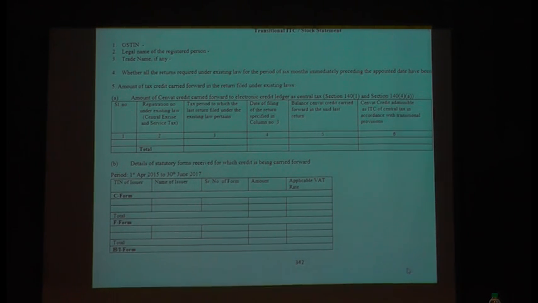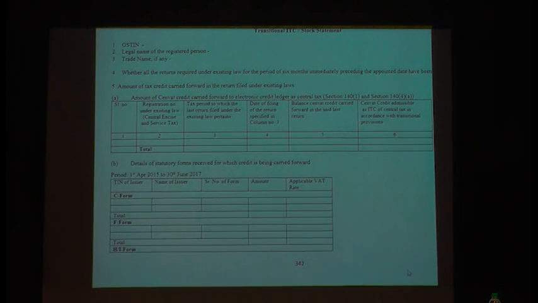This is the next very important aspect now. Date of statutory forms received for which credit is being carried forward. I will tell you the background of this. For example, I made purchases over the last 2 years, say a purchase of cement at 14.5%. Let us assume I am making interstate sales. What am I doing? I am making interstate sales against 2%. So how much credit is lying? 12.5% credit is lying in my returns.